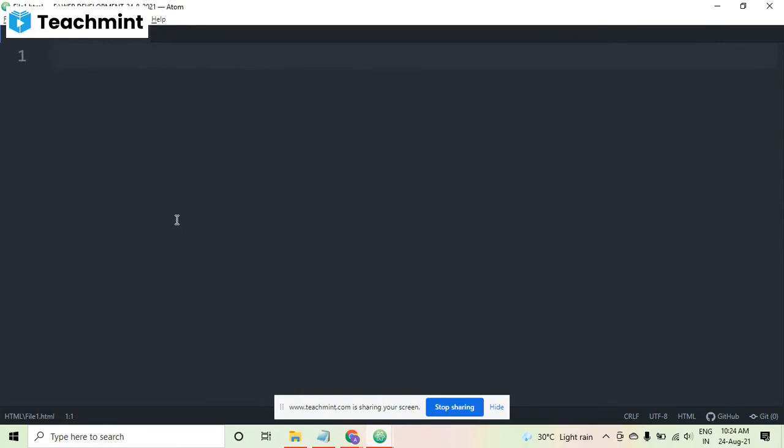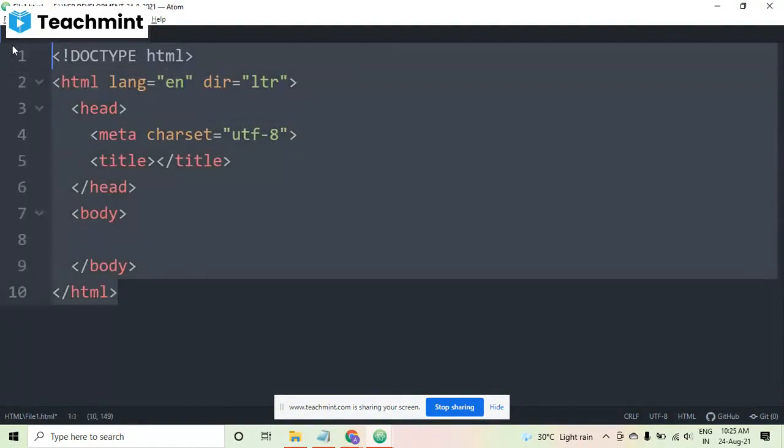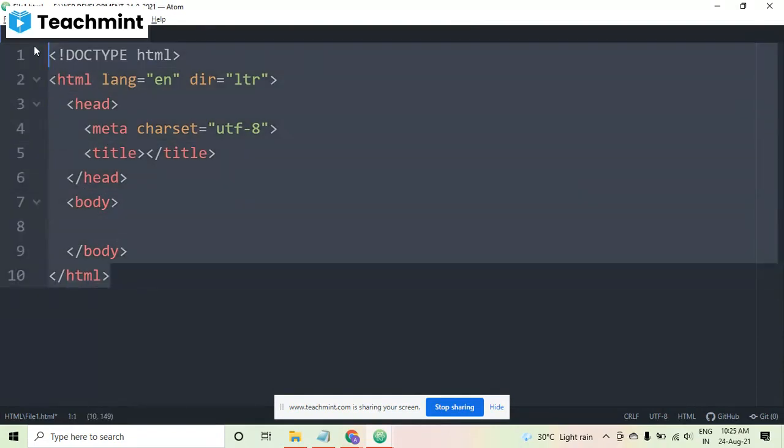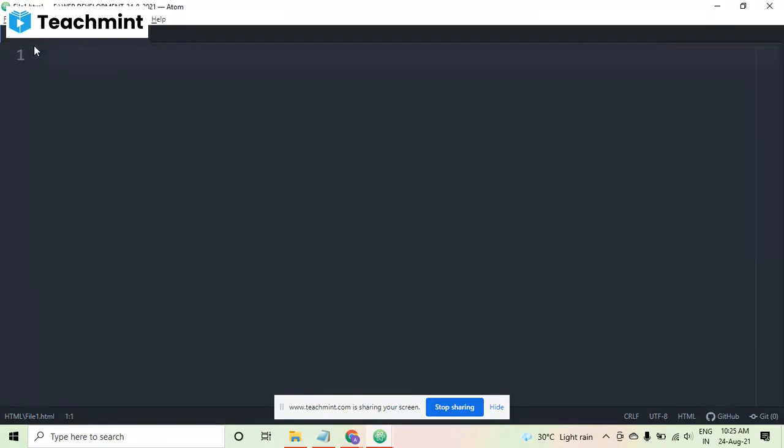Now, as it is a code editor and we have saved our file with .html, we just have to type html. I have typed it here and I am pressing enter. You can see this much code comes to us automatically. The html tag is there, the head tag, the meta tag, the doctype, the title, and the body are there. This is the basic structure of HTML. But I am just deleting this and I will explain everything from scratch, one by one.